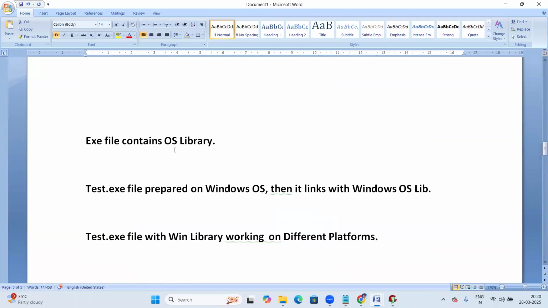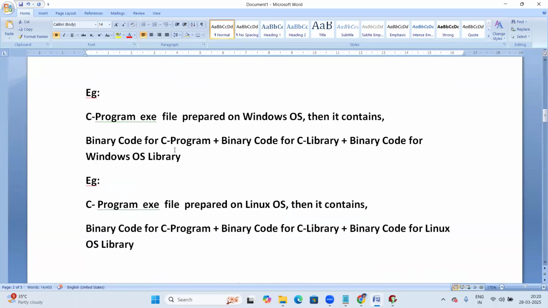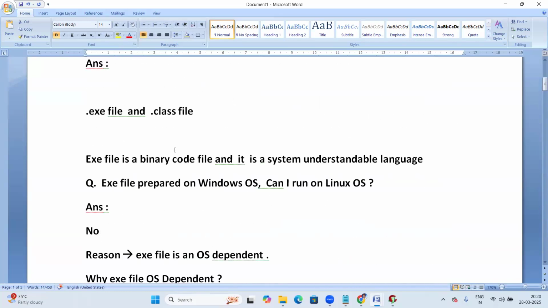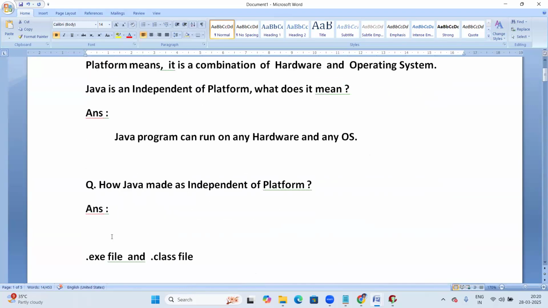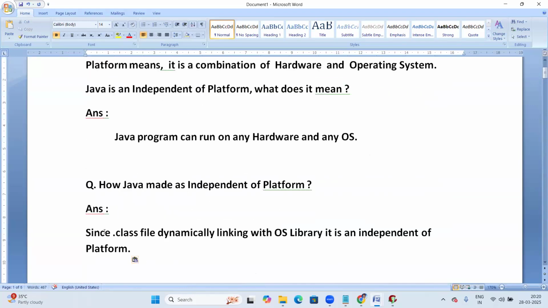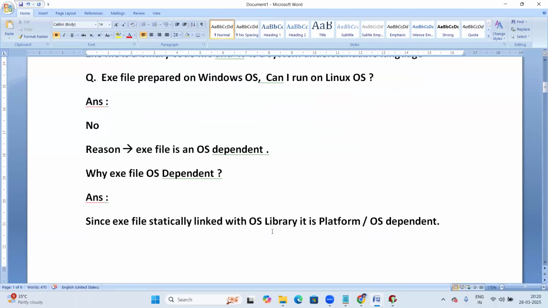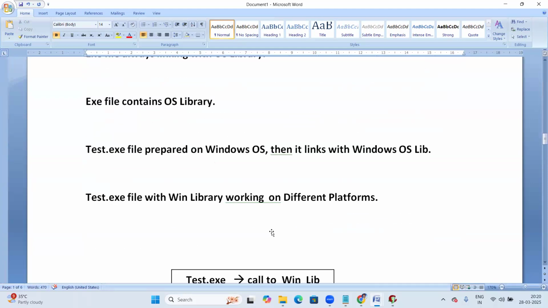Now, your question: how did Java make us platform independent? For this, the answer is: the .class file dynamically links with the OS library by the JVM, so it is platform independent. Every time the OS changes, that link changes.